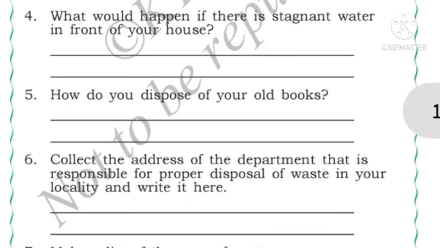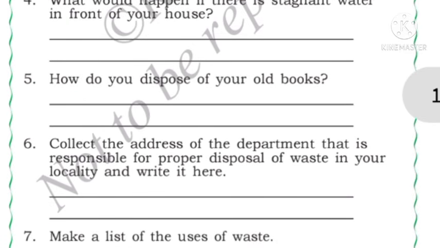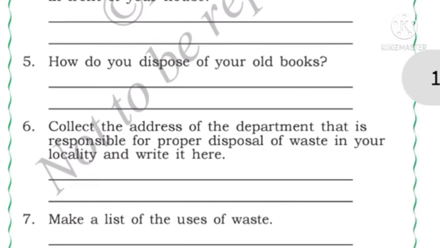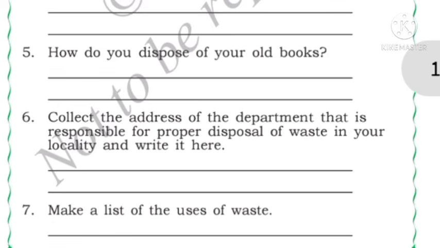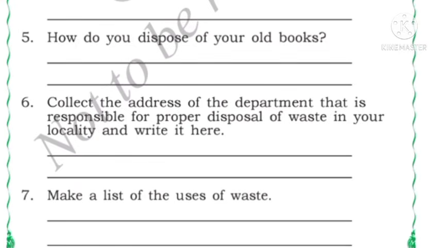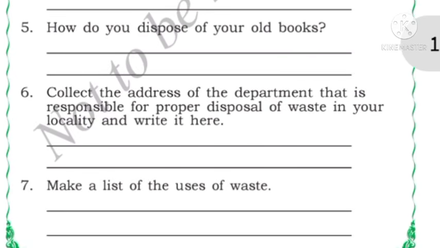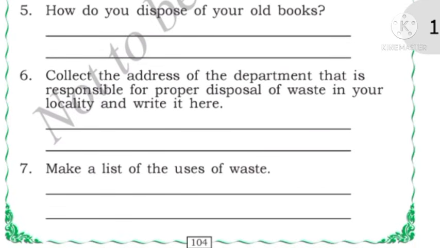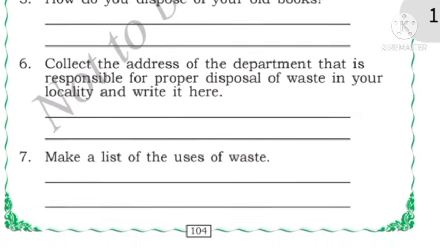Number 6, collect the address of the department that is responsible for the proper disposal of waste in your locality and write it here. Children, what you need to do is you have to collect the address of the person responsible for waste disposal. So here everyone has a different address. So I am not going to write this. We will move to the next question.